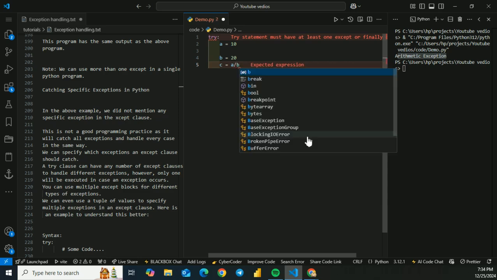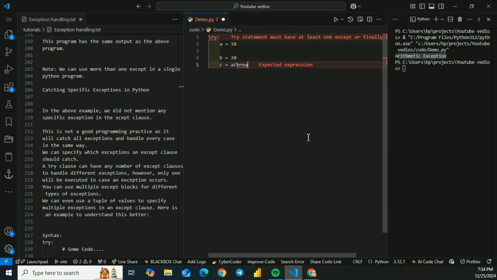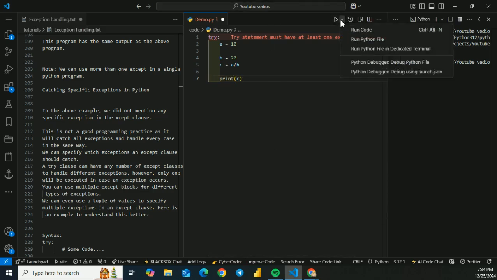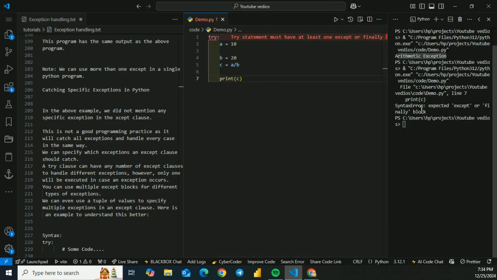Now let's print c. Now let's run the code. So here we get the expected except error or finally block.